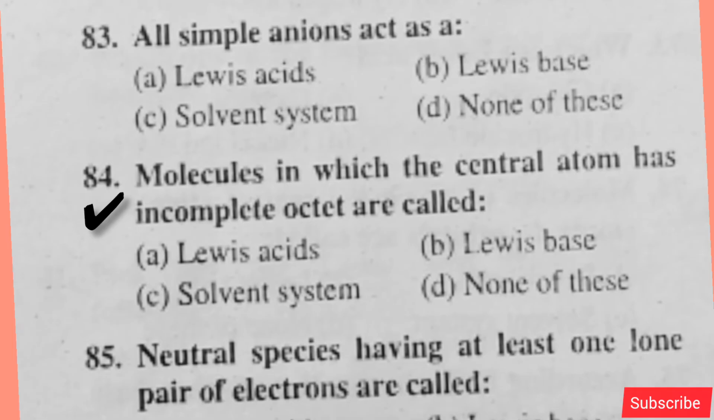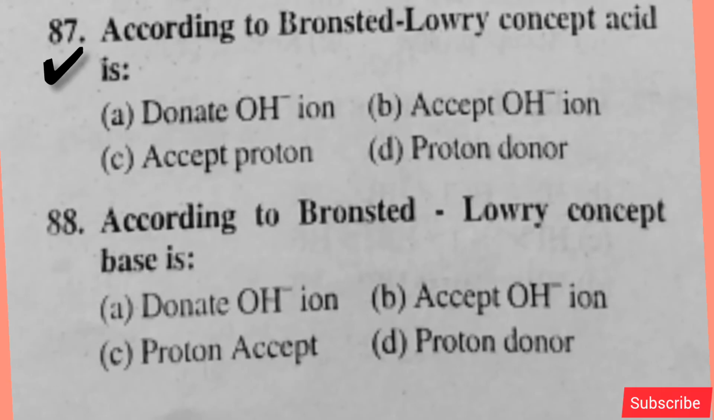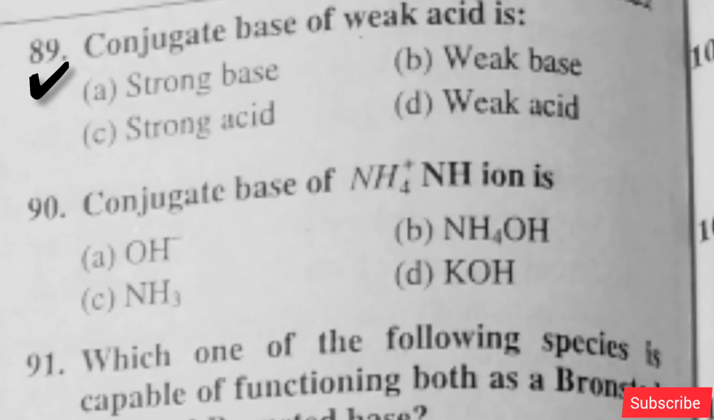Molecules in which the central atom has incomplete octet are called, option D is right. Neutral species having at least one lone pair of electrons are called, option B is right. Negatively charged species are called, option B is right. According to Bronsted-Lowry concept, acid is, option D is right. According to Bronsted-Lowry concept, base is, option C is right.